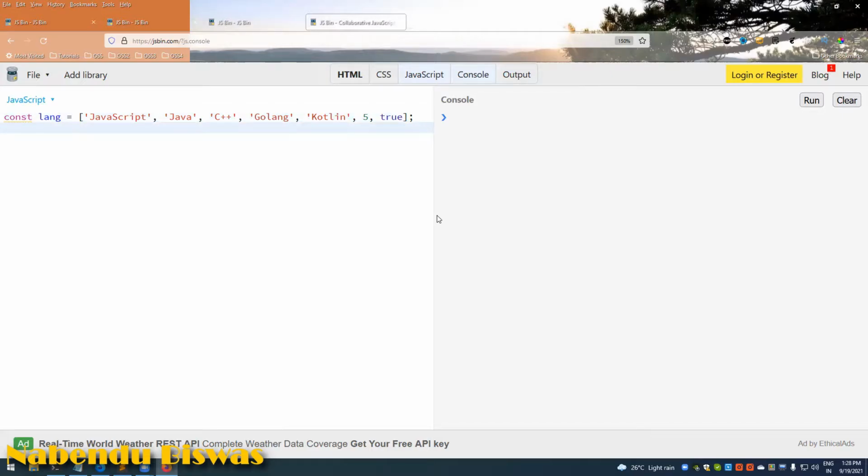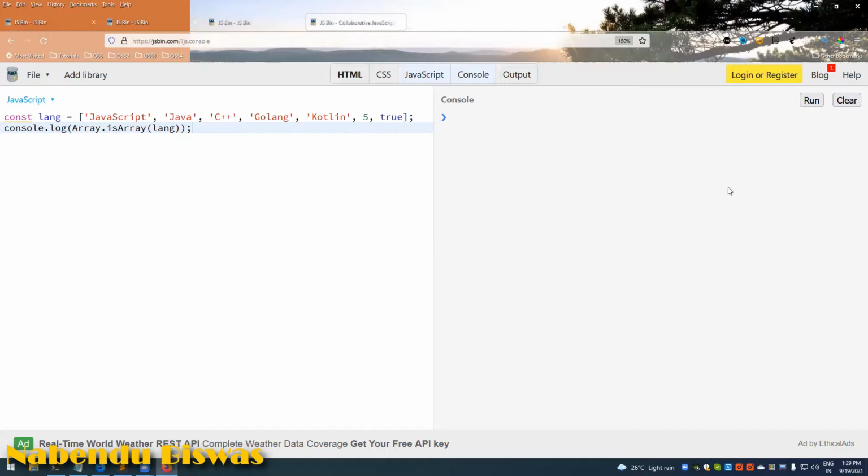And the first one is Array.isArray(lang). This checks whether the passed in element is an array or not.